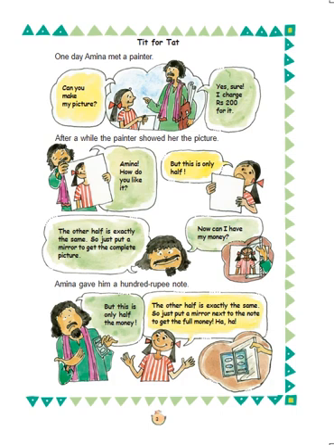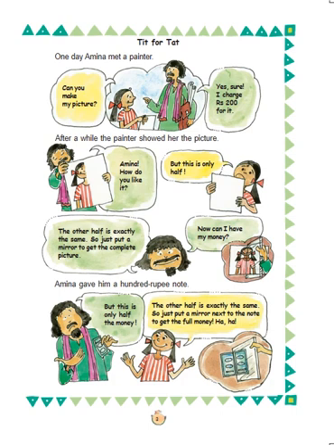The painter made only half a picture of Amina and asked her, "How do you like it?" Then Amina questioned the painter, "But this is only the half picture." Then the painter tried to fool Amina by telling her the other half is exactly the same. "So just put a mirror to see the complete picture, so that you will similarly be able to see the full picture." By telling this, the painter asked Amina for the money.